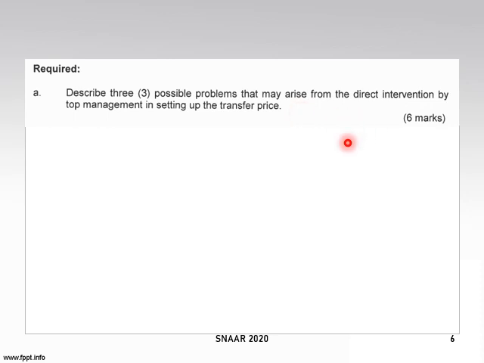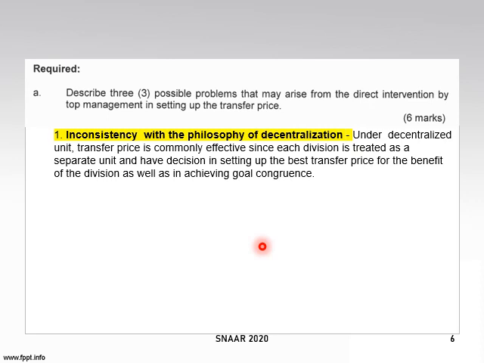First one is the problem is inconsistency with the philosophy of decentralization, because under decentralized unit, the transfer price of each division adalah separate unit. It is considered differently, and each unit have a influence ataupun has autonomous power to decide which ataupun how much transfer price to use. Okay, so kalau kita intervene dia punya transfer price, then dia tak konsisten lah dengan philosophy of decentralization.